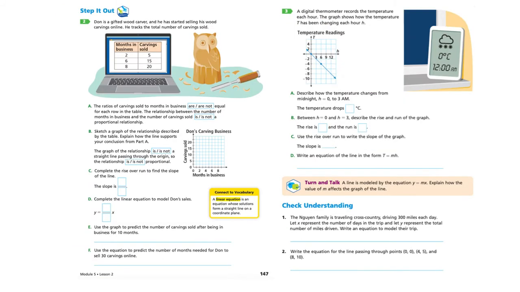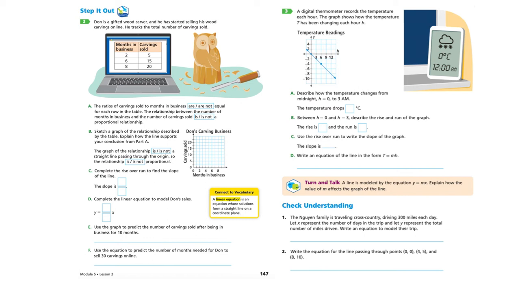All right, now that you've finished the build understanding, let's look at the step it out. Don is a gifted wood carver. He has started selling his wood carvings online. He tracks the total number of carvings sold. So they give you a little table here of his progress of what he's sold.